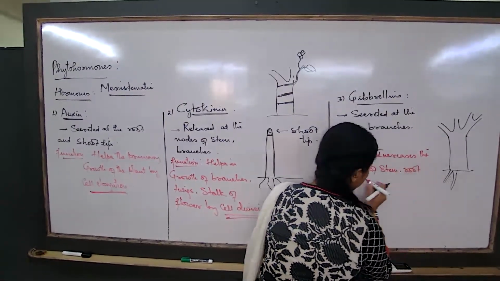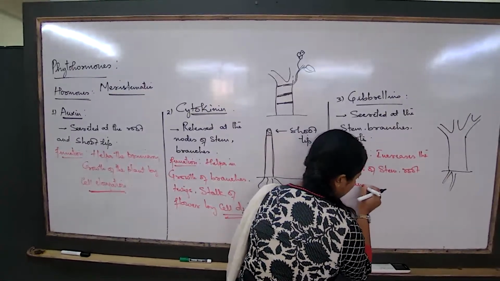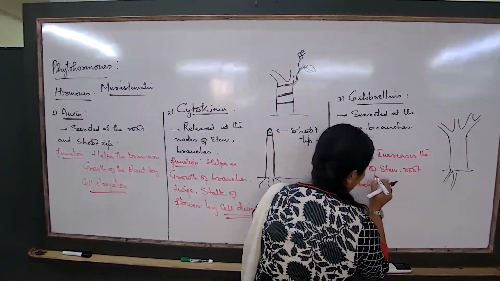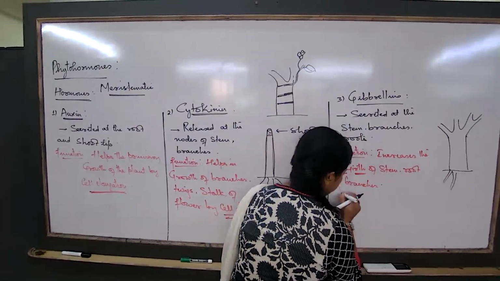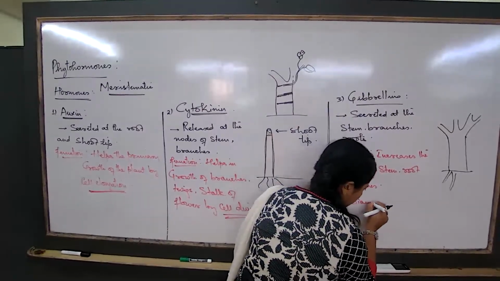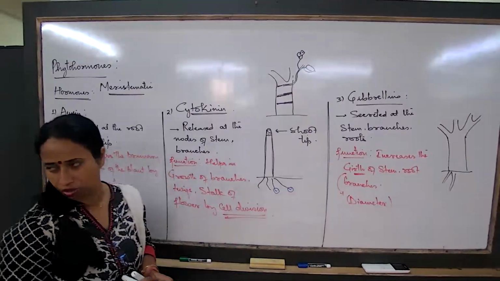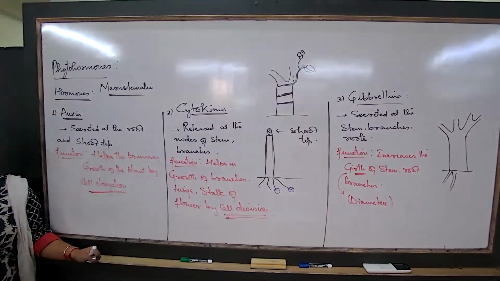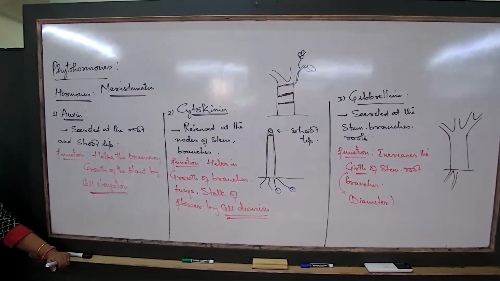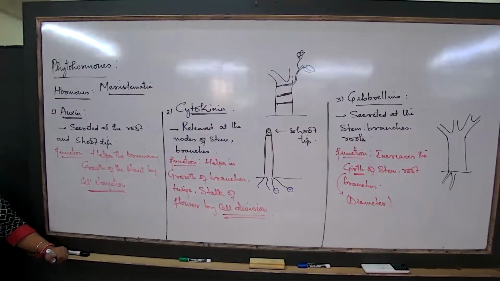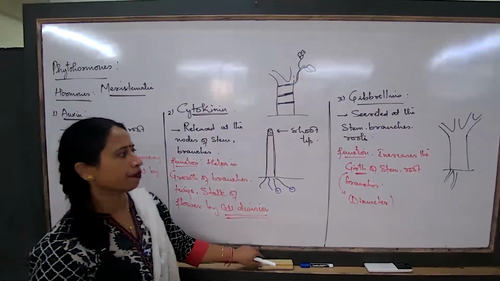Girth of the stem, root, branches. What is the meaning of girth? Girth here means diameter. Girth also means diameter. So use the words. It improves the girth, increases the girth progressively, the diameter progressively.